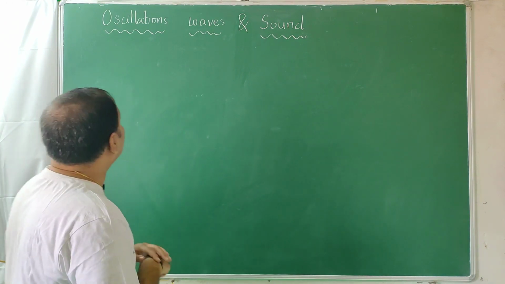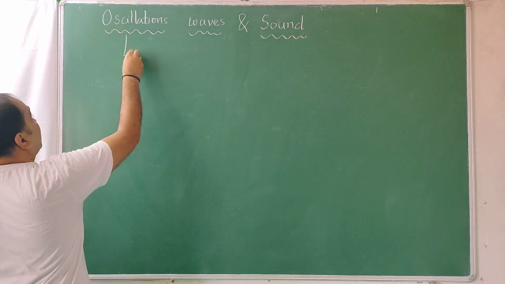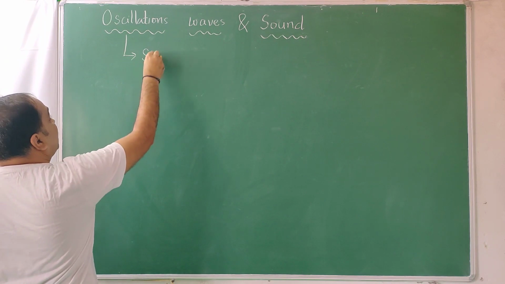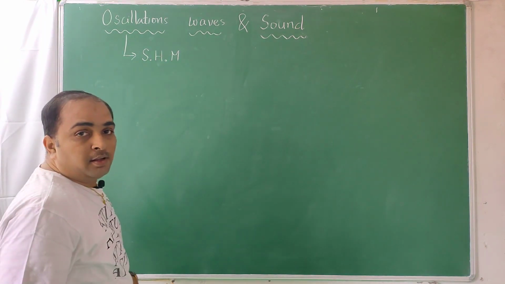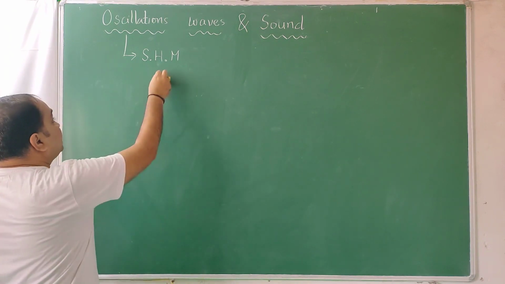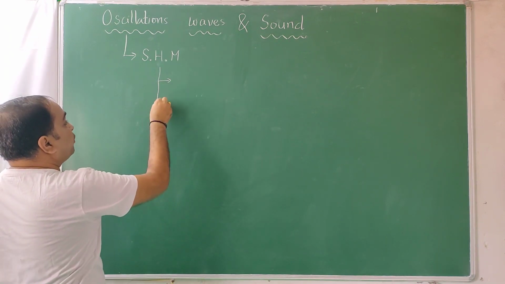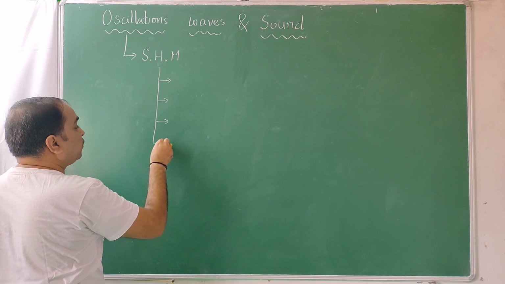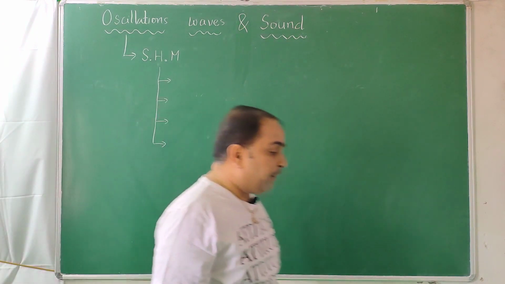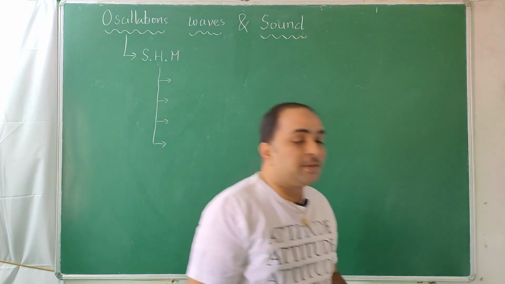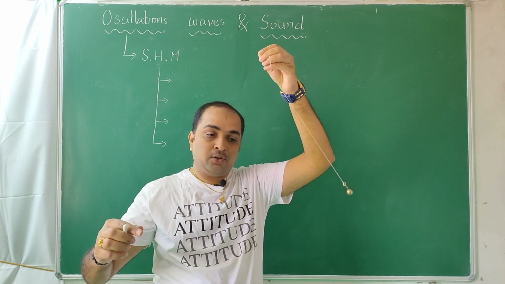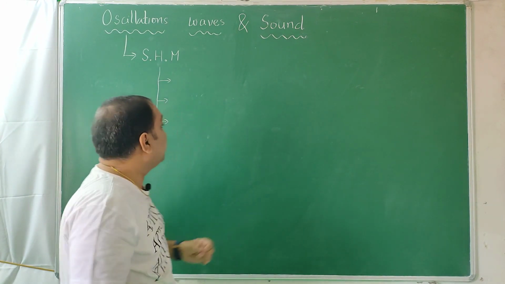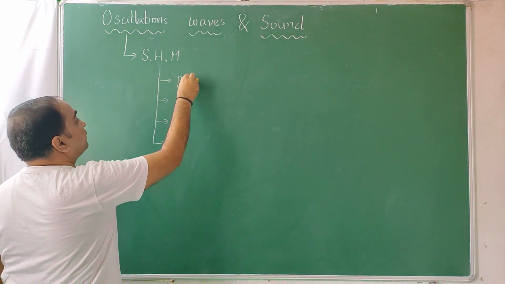So first, coming to oscillations, in future you are going to study something called simple harmonic motion in detail. And in that simple harmonic motion we need to satisfy 4 conditions. 1. The motion must be periodic. For example, I'll show one simple harmonic motion to you, that only we can call an oscillation. See, this is one. So it should go and come back in the same time. So the motion is periodic.